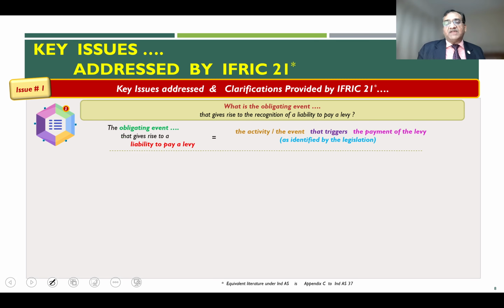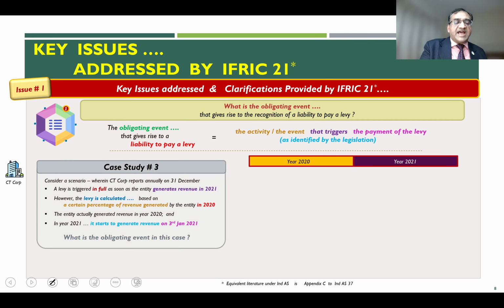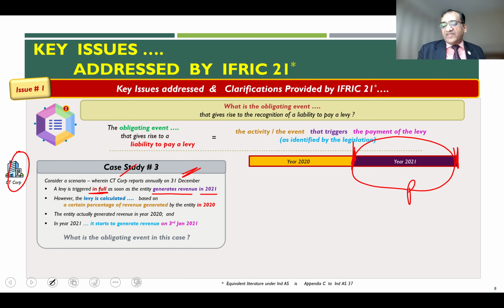So I brought forward the key guidance given in the interpretation. Let us see the case study. Consider a scenario where City Corp reports annually on 31st of December. So basically 31st of December each year is their year end. A levy is triggered in full as per the law as soon as the entity generates revenue in 2021. So at any point in time in 2021, when the revenue is generated, the levy at 100% gets triggered.